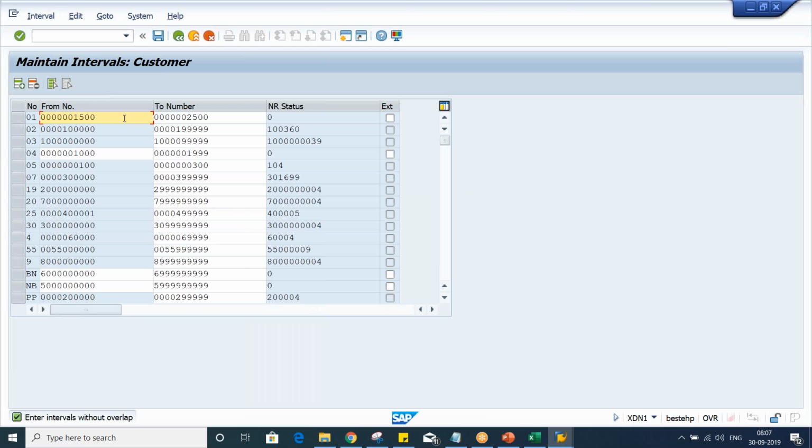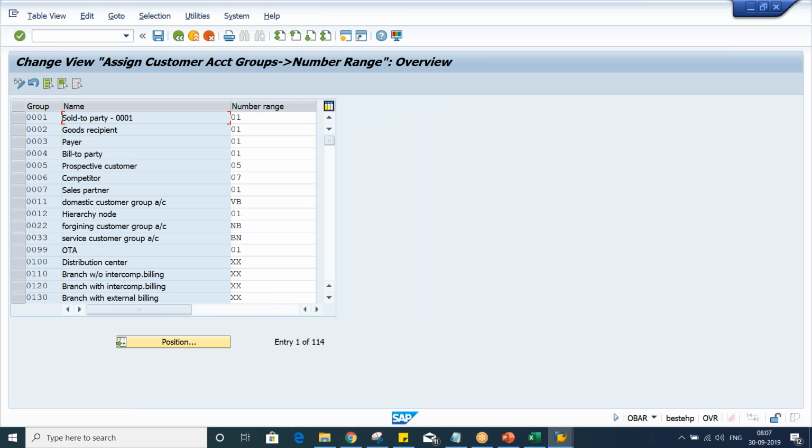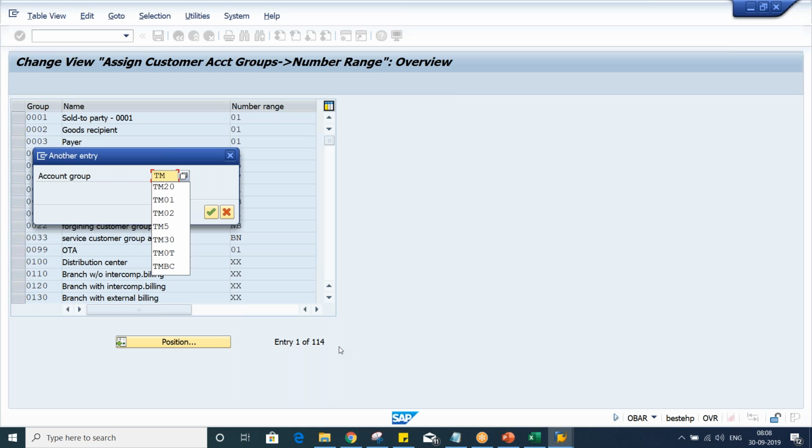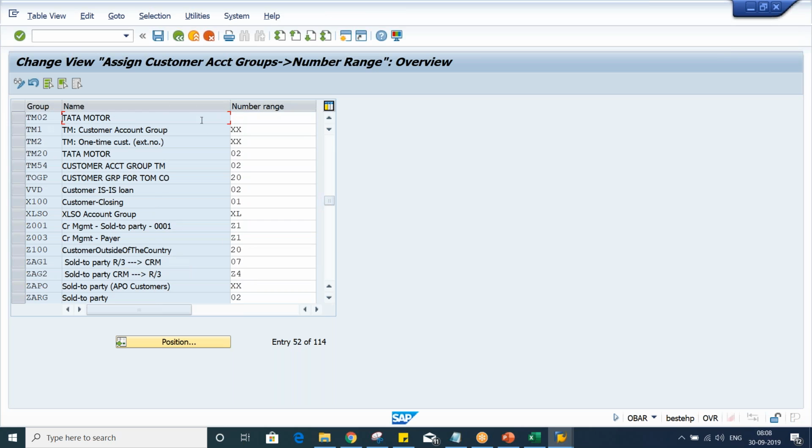But anyway, since I'm able to save this 04, we can assign the 04 number range itself. So how to assign this number range, guys? Whichever account group we have set up, against that account group itself we assign the number range. OB2B is the transaction code, and your account group, click on position TM02, and here we assign number range 04.